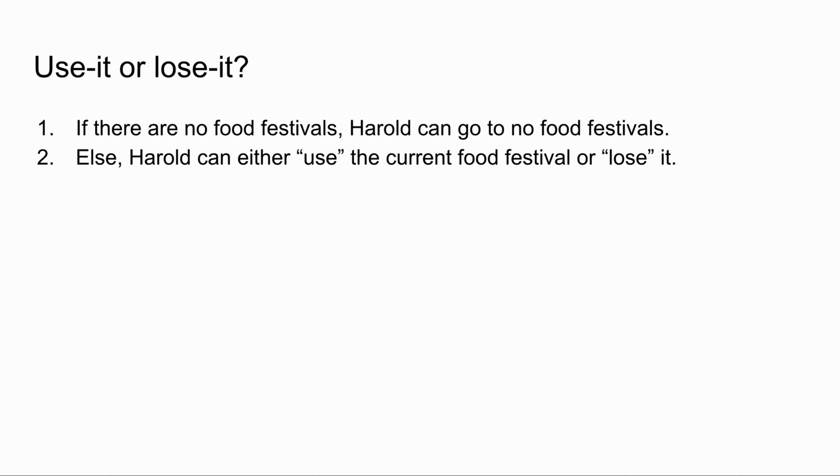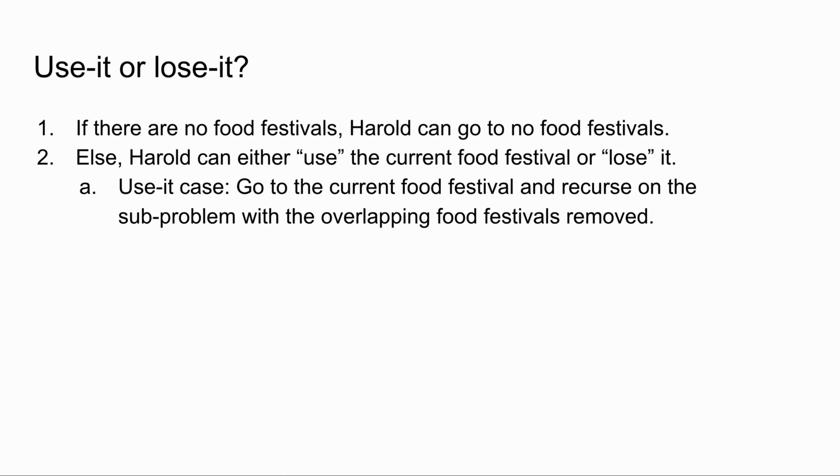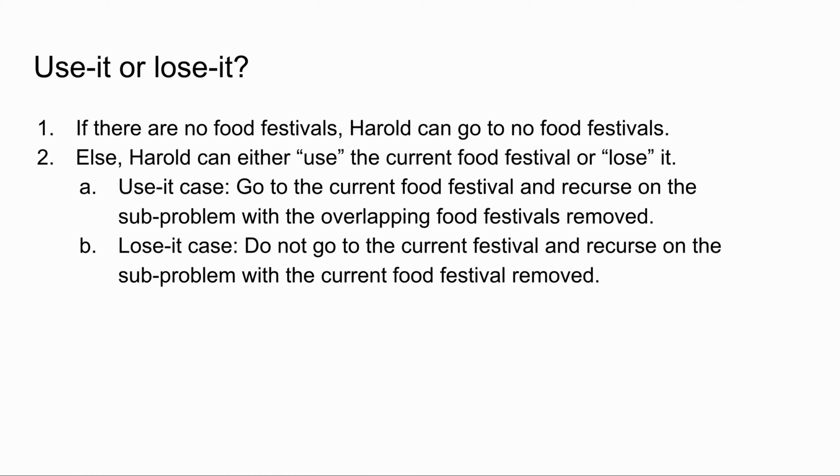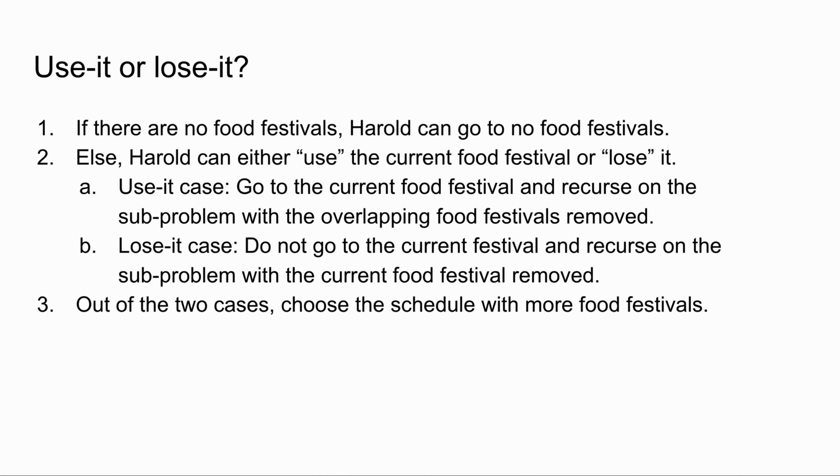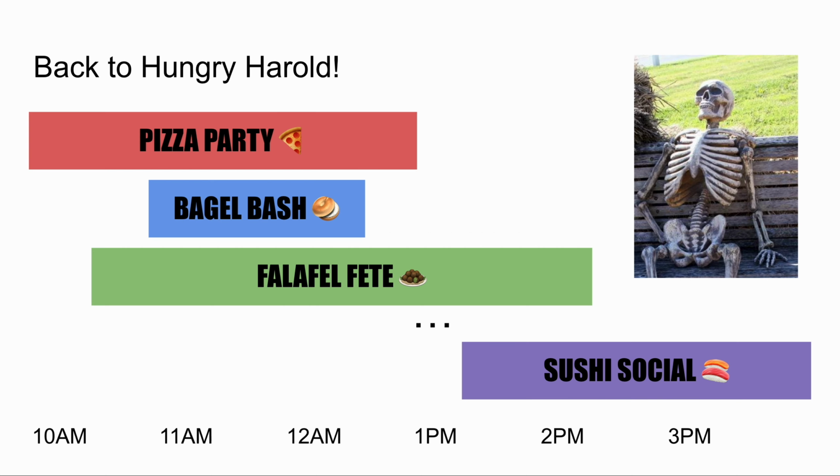Else, Harold can either use the current food festival or lose it. In the use it case, Harold goes to the current food festival and then we recurse on the subproblem with the overlapping food festivals removed. In the lose it case, Harold does not go to the current food festival and then we recurse on the subproblem with the current food festival removed. Out of the two cases, we choose the schedule with more food festivals. Okay, great, we have an algorithm. Let's go take this to Harold.